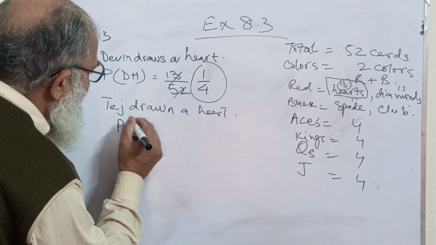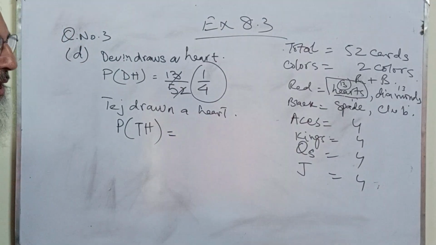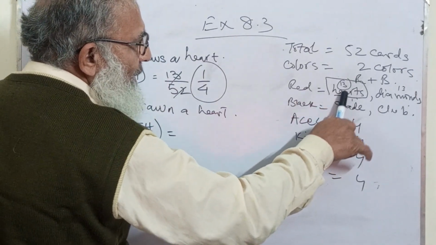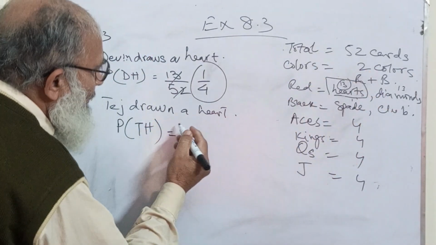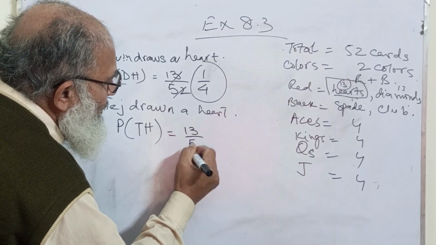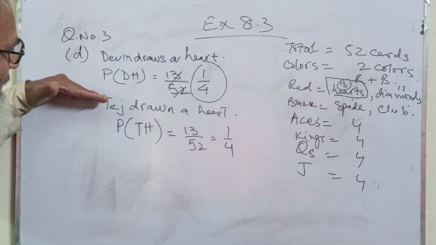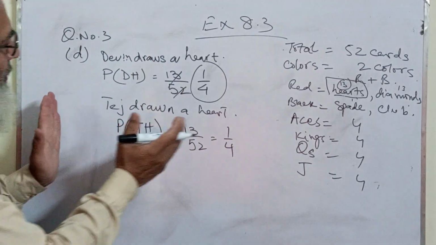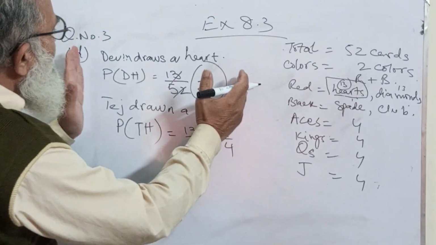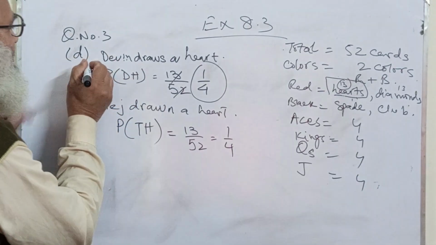Now P that Tej drawn a heart is equal to, again same, because there are 13 hearts and 52 cards. It will be 13 divided by 52, and that is equal to 1 by 4. Now you see, Tej drawn heart is 1 by 4, Devin drawn a heart is 1 by 4.